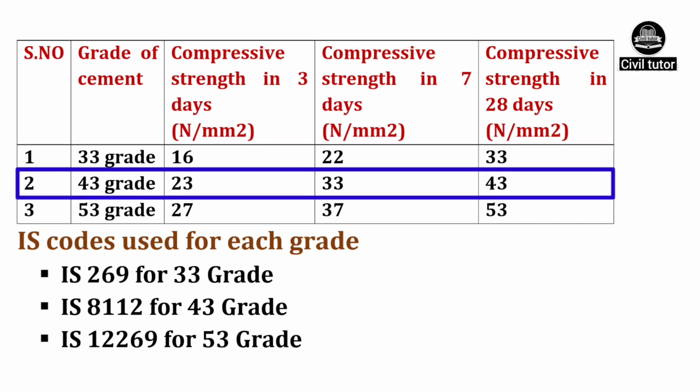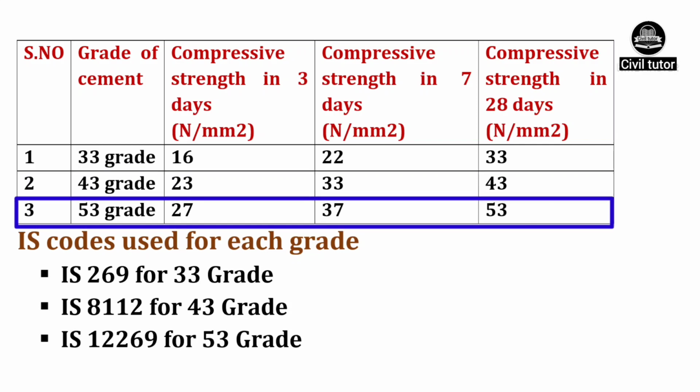The 43 grade will have a compressive strength of 23 Newton per mm square after 3 days, 33 Newton per mm square after 7 days and 43 Newton per mm square after a period of 28 days. The 53 grade will achieve a compressive strength of 27 Newton per mm square after 3 days, 37 Newton per mm square after 7 days and 53 Newton per mm square after a period of 28 days.